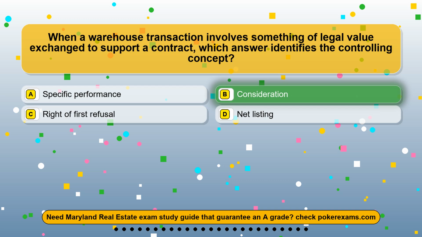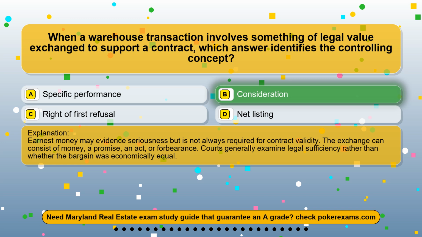The correct answer is option B, consideration. Earnest money may evidence seriousness but is not always required for contract validity. The exchange can consist of money, a promise, an act, or forbearance. Courts generally examine legal sufficiency rather than whether the bargain was economically equal.